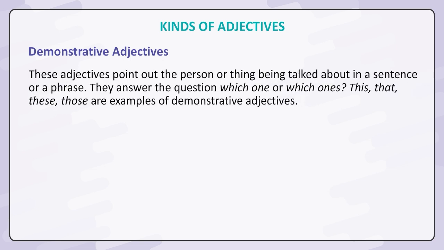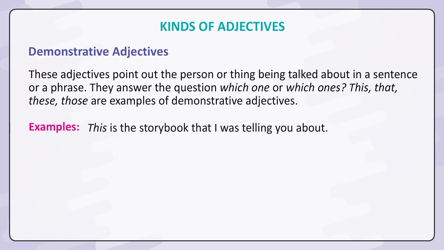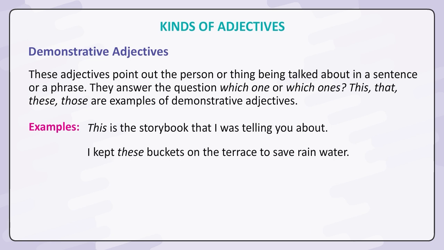Demonstrative adjectives. These adjectives point out the person or thing being talked about in a sentence or a phrase. They answer the question which one or which ones. This, that, these, those are examples of demonstrative adjectives. Examples: This is the storybook that I was telling you about. I kept these buckets on the terrace to save rainwater.